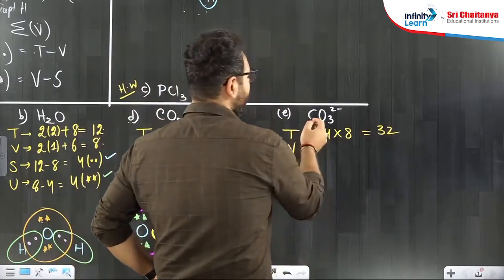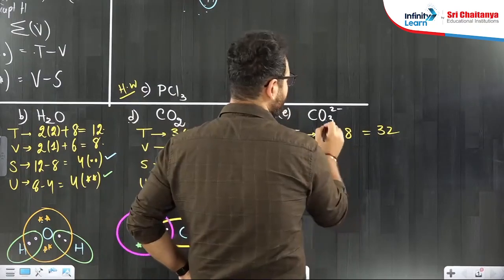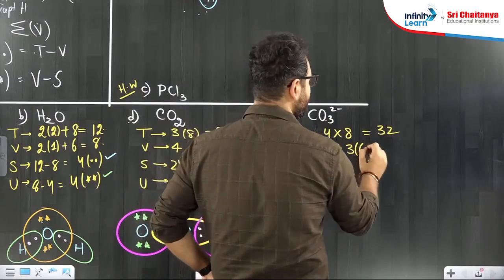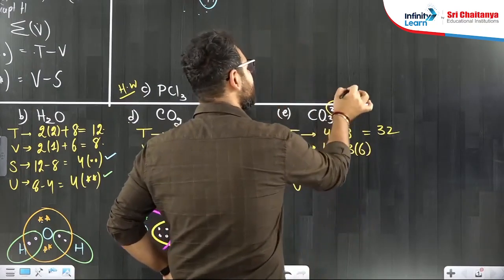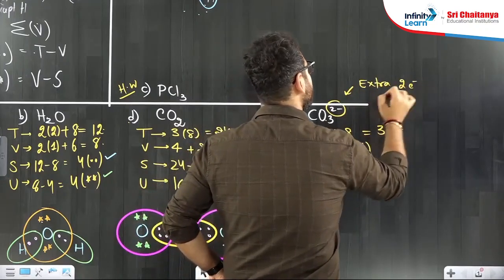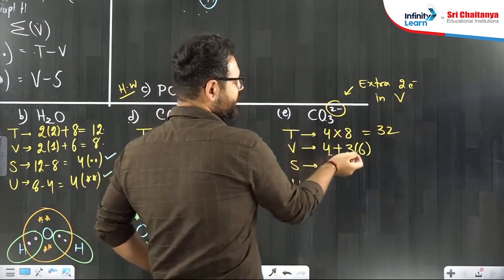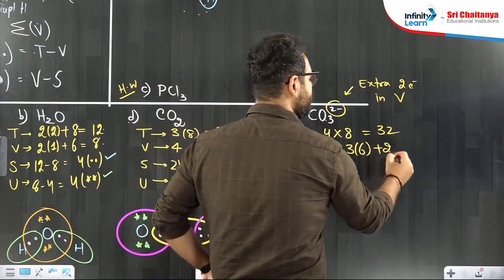Valence electron, 1 carbon is there, so carbon has 4 electrons in the valence shell. 3 oxygens, everyone having 6. 2 negative charge means 2 extra electrons are there in the valence shell. So CO3 would have been this much. CO3 2 negative means 2 extra electrons.